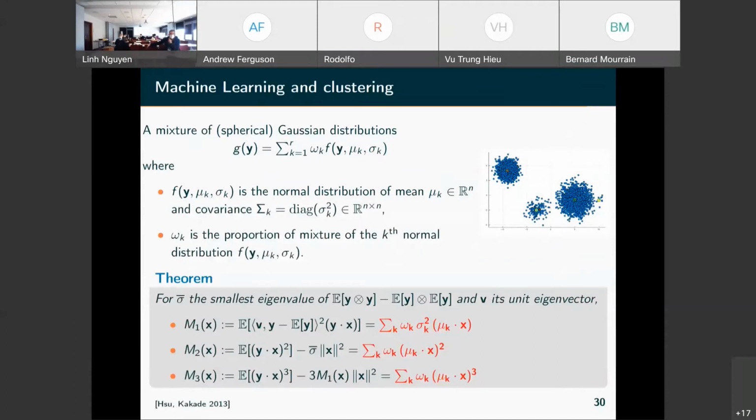So this theorem, Sue and Kakeli, assumes the covariance is spherical. It means that the matrix sigma k here is a diagonal matrix with the same quantity on the diagonal. If it's not the case, there is no nice decomposition like that.